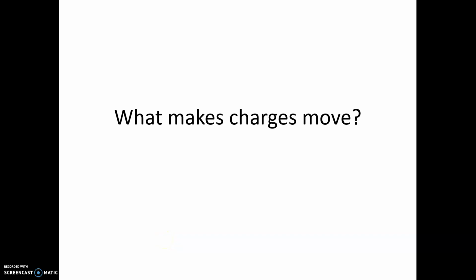Okay, so today we're going to talk about moving electricity. Last time we talked about electrostatics, which is basically a big electric charge that is not moving. And we talked about how charge is produced by an imbalance between the number of protons and electrons in an object. We talked a little bit about what it means to be positive. It means you have more protons than electrons, and negative means you have more electrons than protons. So we kind of have all that under our belts.